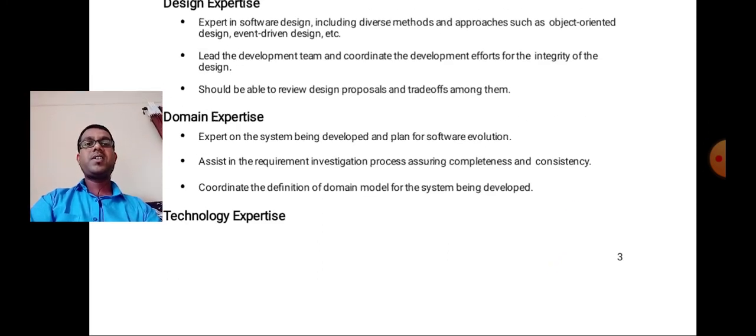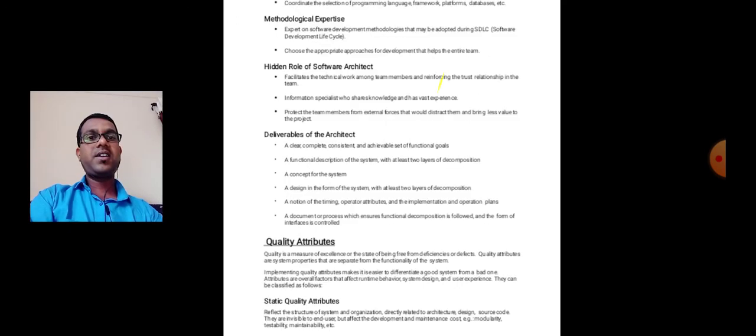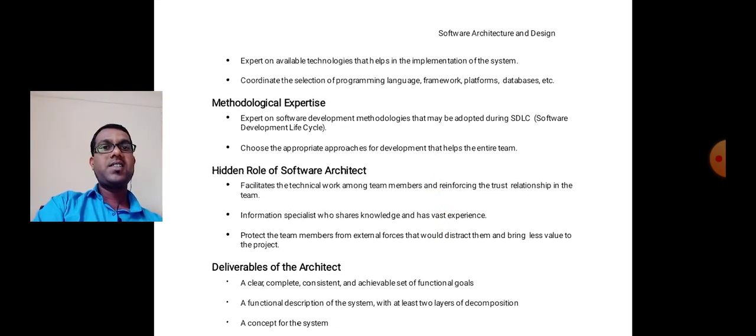The next one is technology expertise. In technology expertise, there is expertise on available technology that helps in the implementation of the system. Coordinate the selection of programming languages, framework, platform, database, etc.